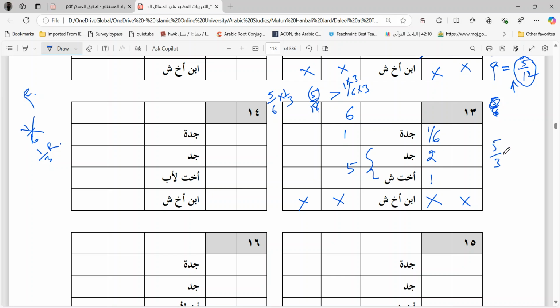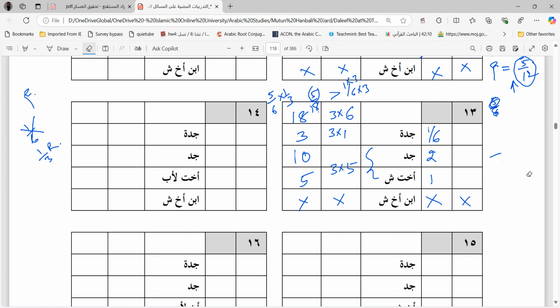But they are 3 head counts, so each one will get 5 by 3. It is a fraction, so we have to remove the fraction, multiply with the least number, which is 3 only. So multiply this by 3, 3, 3. So total parts 18. Grandmother takes 3. 15 divided by 3 is how much? 5. Which means this sister will take 5, grandfather will take 10, li-dhakari mithlu hazzil unthayayn, 2 shares. Now how much is the grandfather taking in this case? 10 by 18.